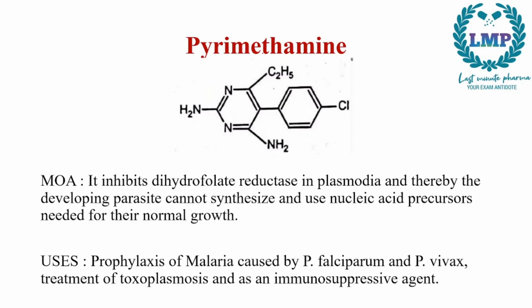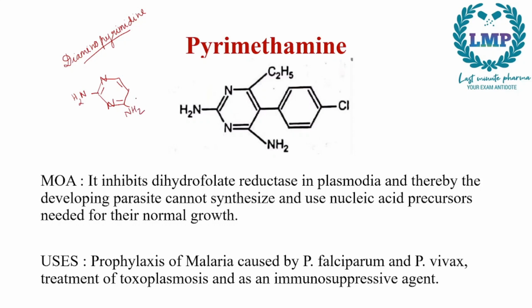Pyrimethamine belongs to the group of diaminopyrimidines. So diaminopyrimidines have the basic structure of a pyrimidine, that is two alternate nitrogens with double bonds in a 6-membered ring, and then we have two NH2s, that is two amino groups attached to it.